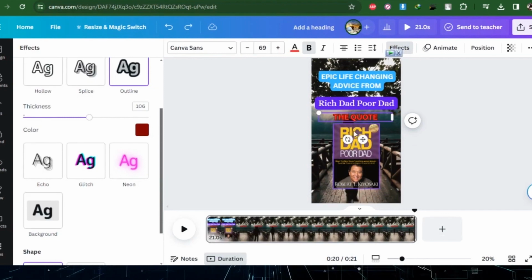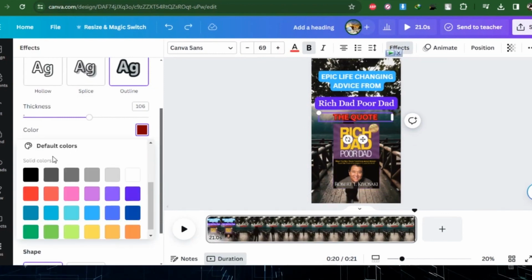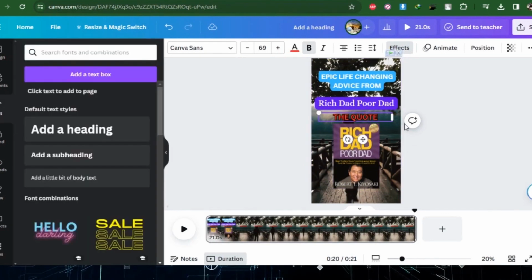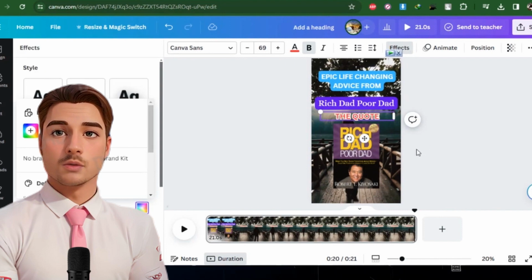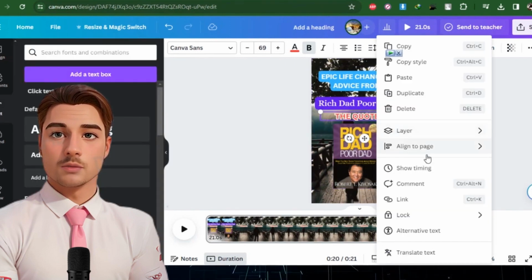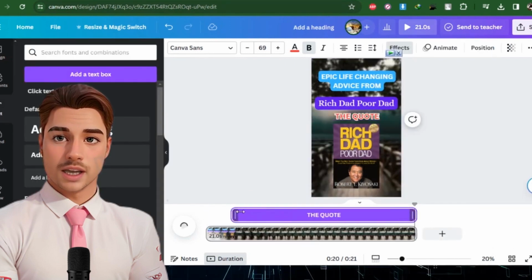I'm going to add one more text layer now. Here's where our quotations will show up. I will edit this layer with suitable colors, effects, and fonts like we did before. After the first 3 seconds, this text layer will show up. I will adjust its timing as well, just like we did previously.